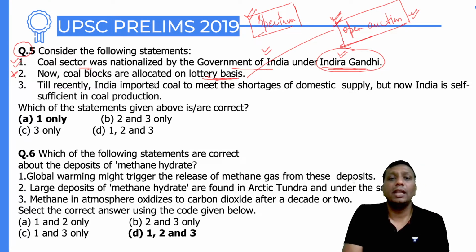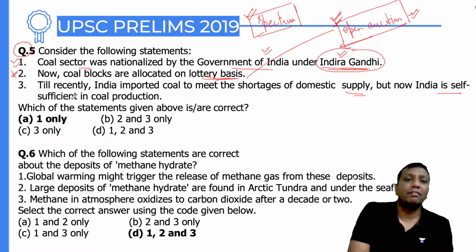The third one: till recently India imported coal to meet the shortage of domestic supply, but now India is self-sufficient in coal production.